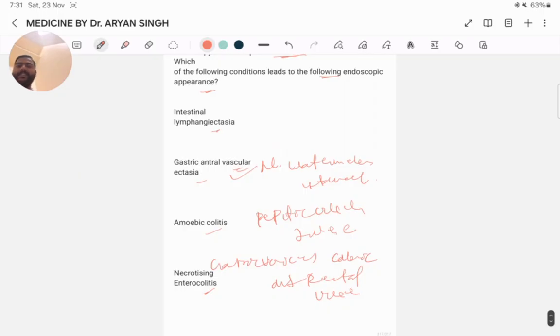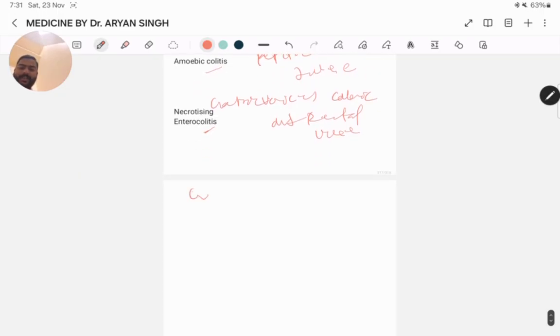And gastric antral vascular ectasia is equal to what? Watermelon